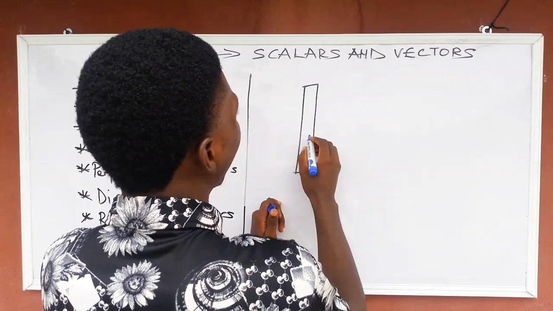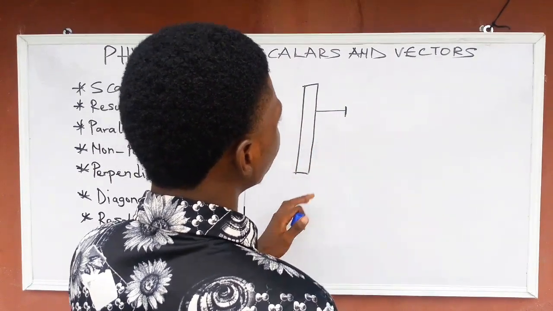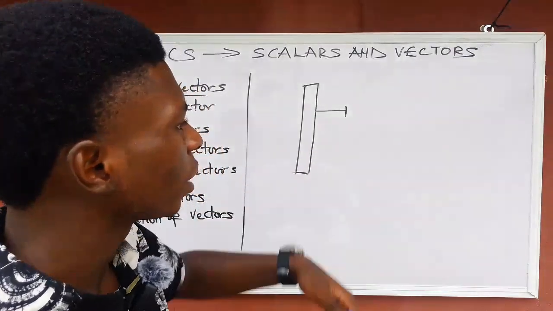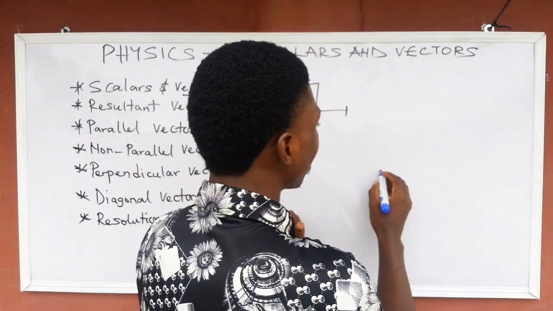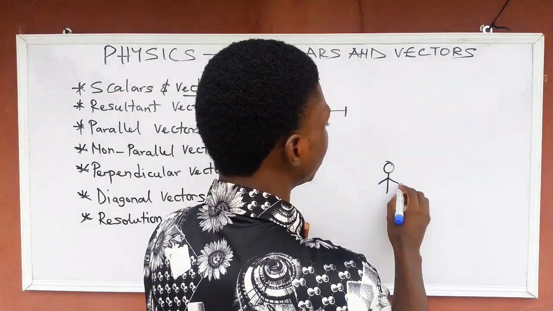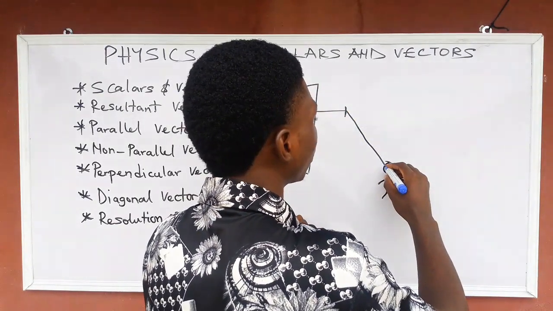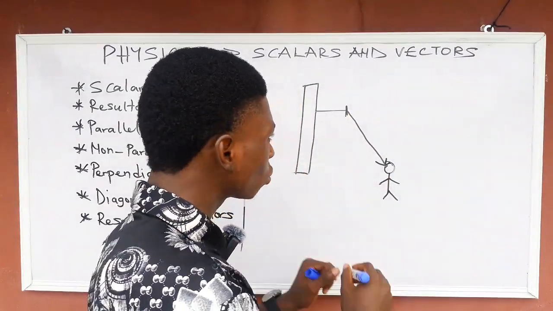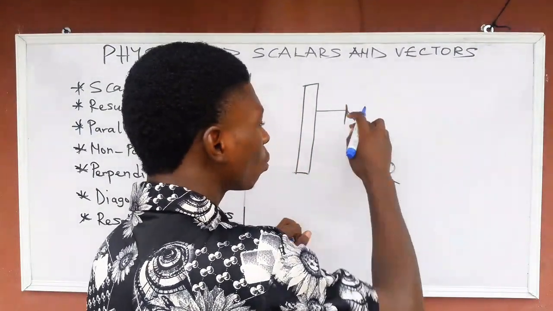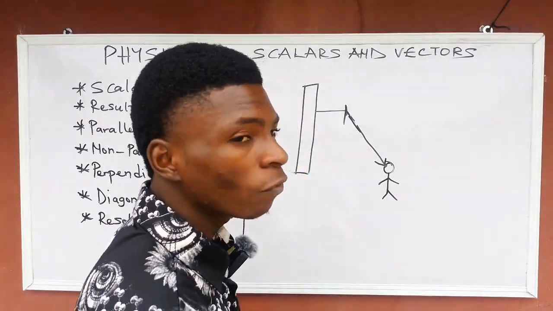This is a wall, and there is a nail on the wall. If you tie a rope to this nail, you are on the ground here. This is a man on the ground, and you tie the rope to this thing. So this is what we call resolution of vectors. Listen very carefully. Resolution of vectors.